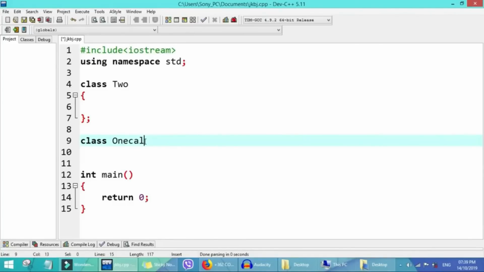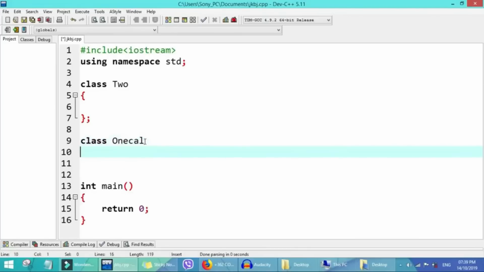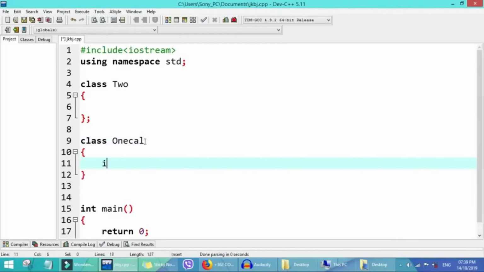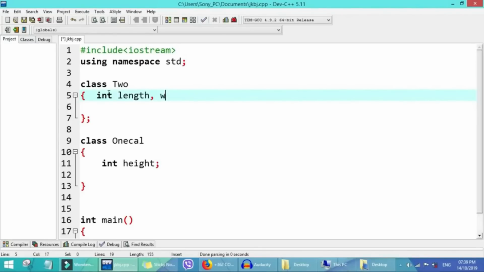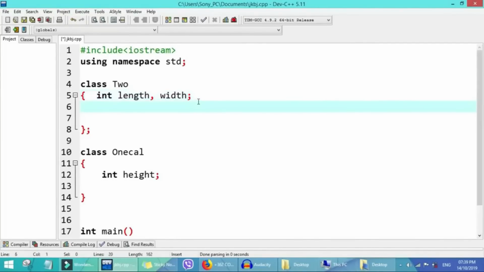The class gets only one height, so it has only one height in private. Why the class two must have length, comma, width. So class two gets these two lengths.